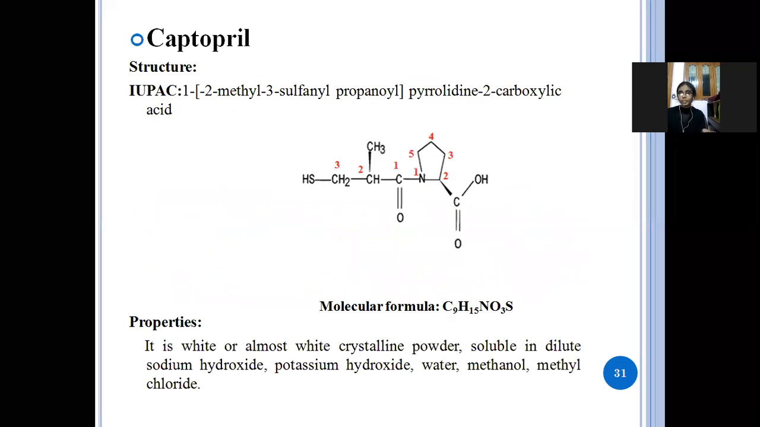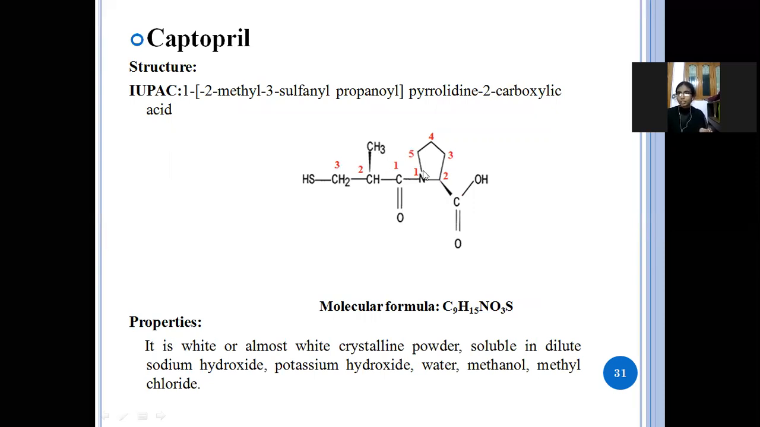So in ACE inhibitors, the first drug is captopril. This is the structure of captopril. The IUPAC name is 1-(2-methyl-3-sulfanylpropanoyl)pyrrolidine-2-carboxylic acid.